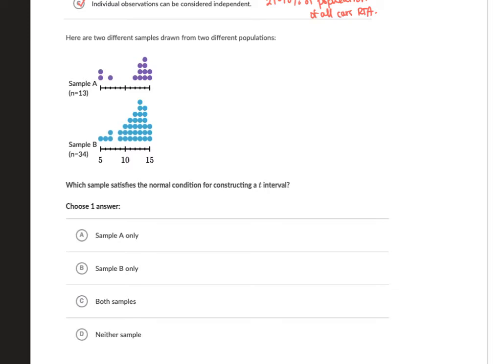But in this case, since our sample is small and this is a skewed left distribution, we know that this does not meet the normal condition. Checking sample B, this one is also slightly skewed left. However, since our sample size is greater than 30, it does meet the normal condition. So in that case, sample B is going to be the answer for this one.